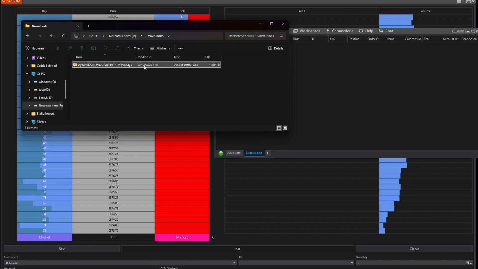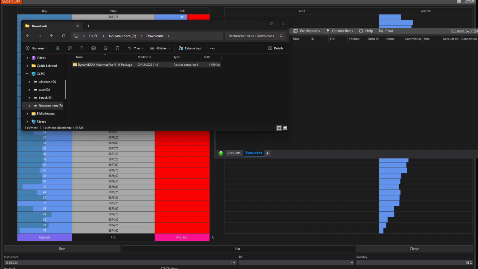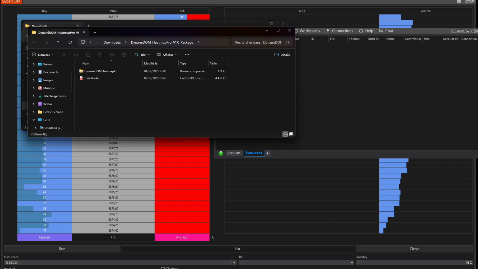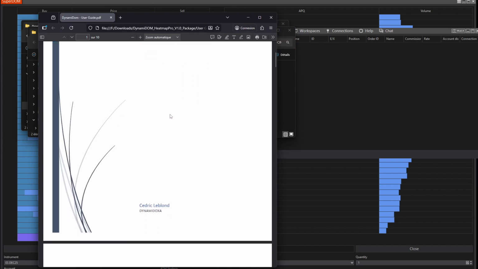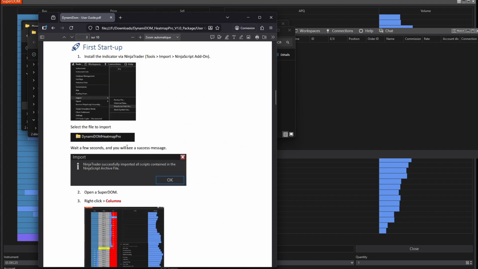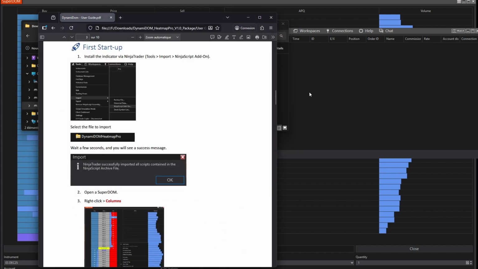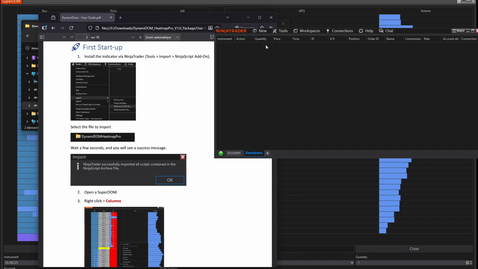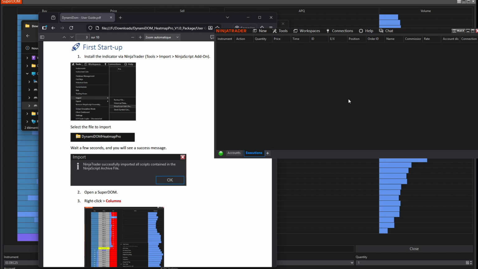Open the folder. Inside you will find a zip file which contains the indicator, as well as the documentation in PDF format. We will quickly go through the documentation. And there we go. The indicator is now installed and ready to use.